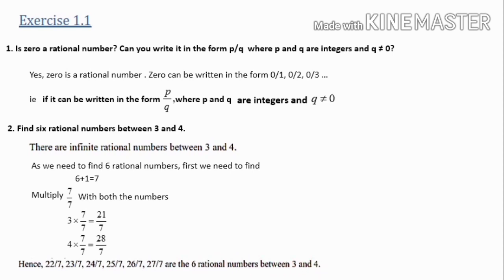Once again, we are asked to calculate 6 rational numbers. So we have to add 6 plus 1, that is 7. Then we have to multiply 7 by 7 with the given numbers. 3 into 7 by 7, that is equal to 21 by 7. Again 4 into 7 by 7, that is 28 by 7. Then from 21 to 28 we have to write all other numbers, 22, 23, 24, 25, 26 and 27 divided by 7 are the 6 rational numbers between 3 and 4. Hope it is clear.